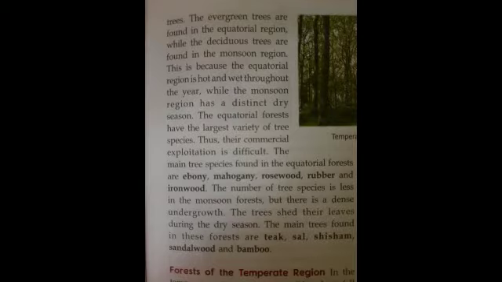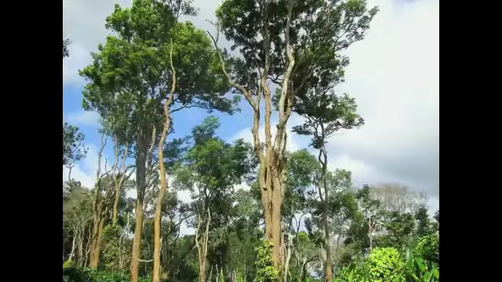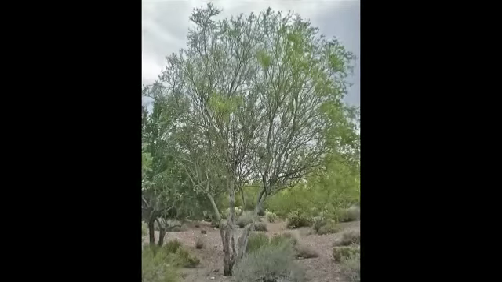The forests have a large variety of tree species, and that is the reason that commercial exploitation is very difficult. Some of the important species which are found in the equatorial region are ebony, mahogany, rosewood, rubber and ironwood.